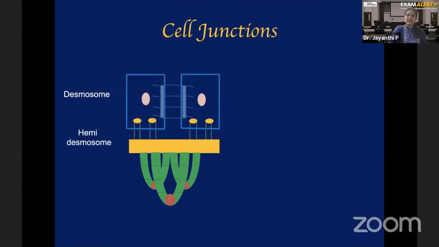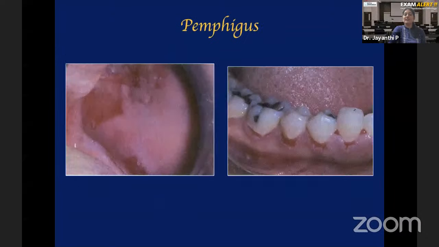So clinically, how is this reflected? What if acantholysis happens? The patient will clinically get something called vesicle or bulla. Now, what is this vesicle or bulla? A small fluid-filled blister. A blister is there, but it is filled with fluid. If it is less than 5 millimeter, you call it vesicle. If the same fluid-filled blister is greater than 5 millimeter, then you call it a bulla. So the basic difference between vesicle and bulla is only the size. Otherwise, both are fluid-filled blisters.